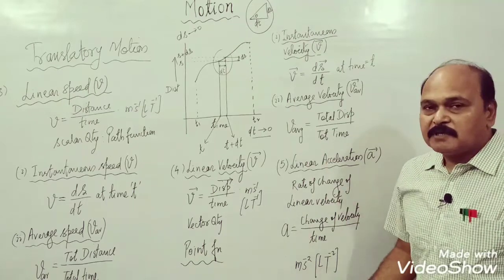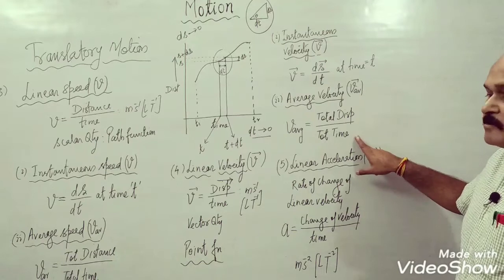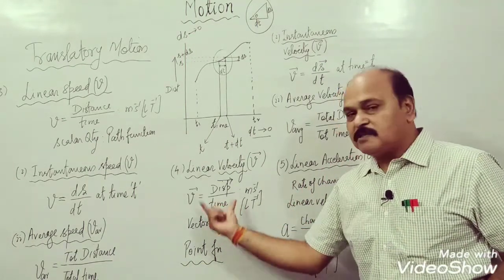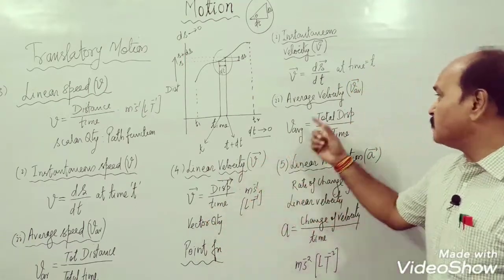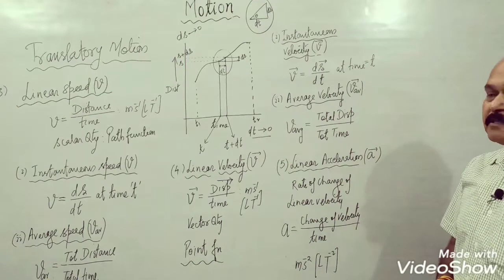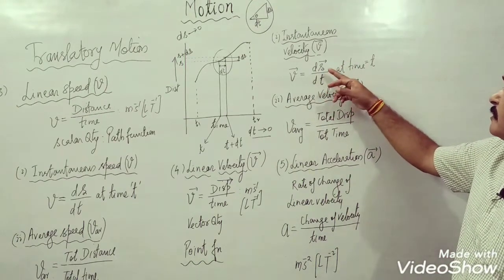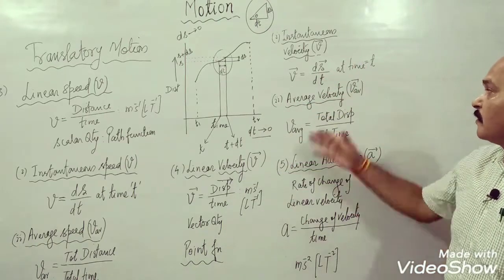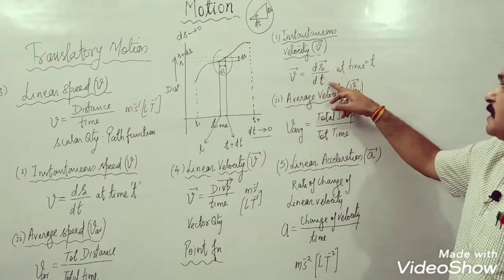Average velocity is the ratio of total displacement to total time. So this time is finite. If this time is finite, the ratio is average. If this finite time is infinitely small, the ratio is instantaneous. This is, as usual, first order differentiation of the displacement with respect to time. And it can also be seen as the slope of displacement versus time graph.